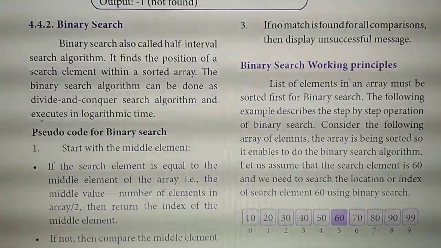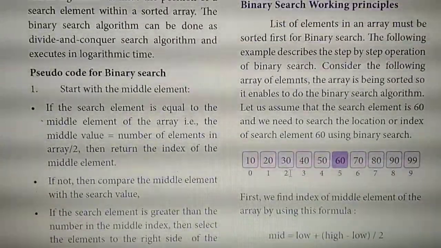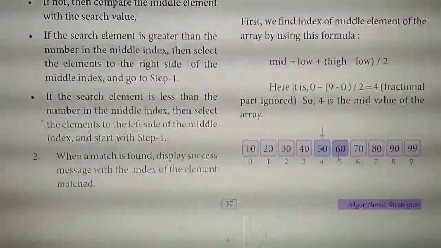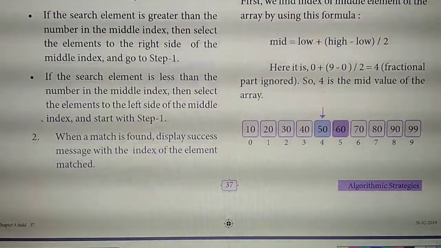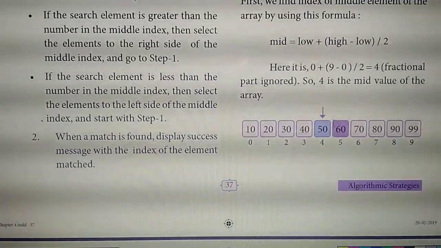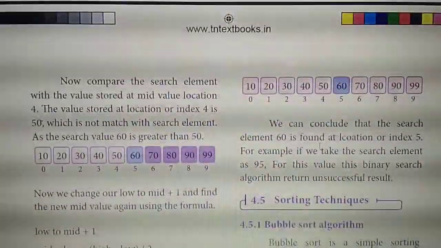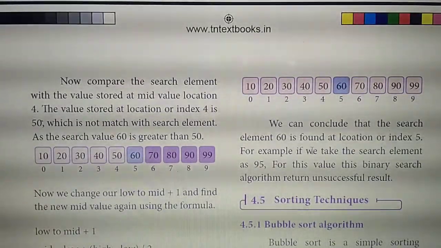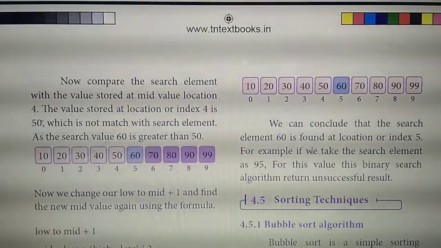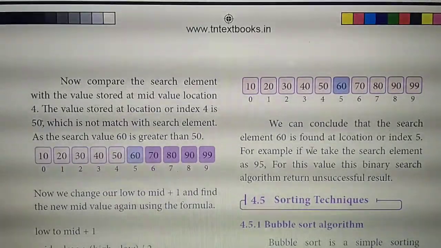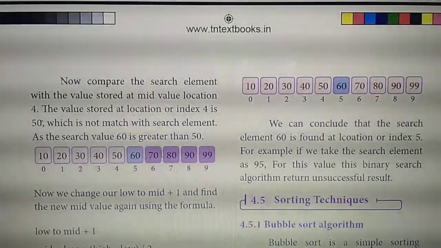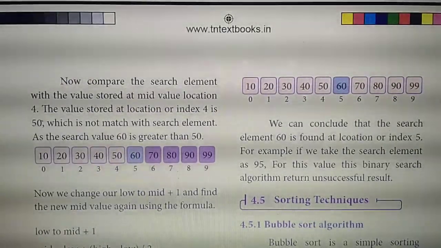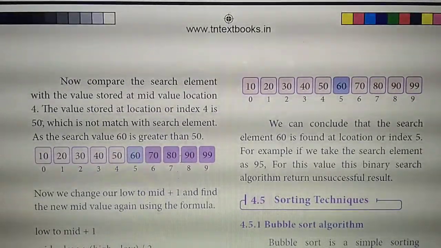Then pseudocode. Then working principle. You should draw all these diagrams. That's important. Diagrams as well as some portions they have shaded. See these arrow marks, everything. You should draw with pencil and also shade with pencil. In exams, some students will draw with pen. Please don't draw diagrams with pens. Using pencil you should draw neatly, and the portions they have shaded you should shade with pencil.